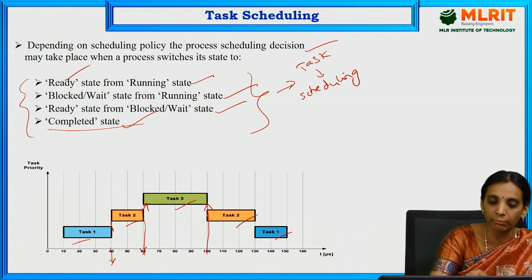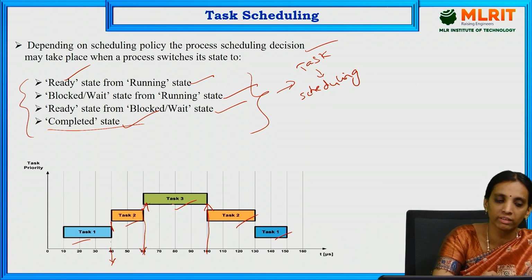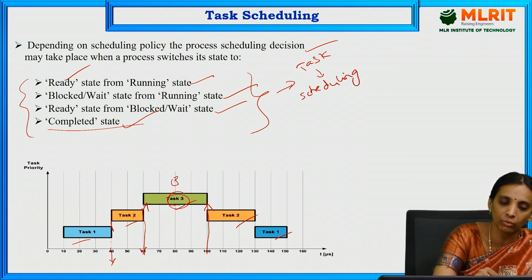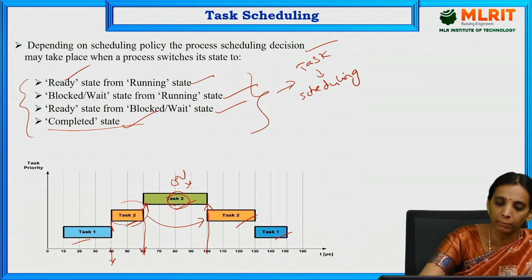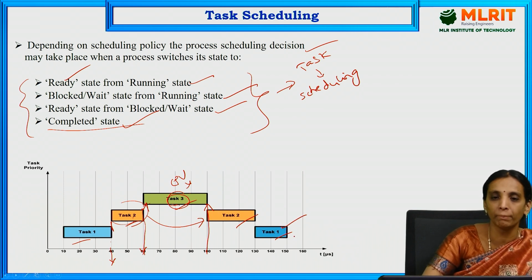Here in the preemptive process, when the higher priority task, which is task 3, enters the OS, it will take the CPU resources. After completion of its execution, the CPU will be released, and whatever process was previously running before task 3, that is task 2, will continue running, and after completion of task 2, it again goes to task 1. So this is the preemptive scheduling method.